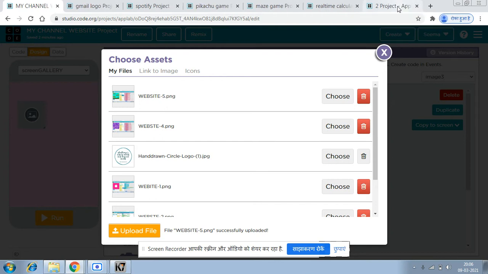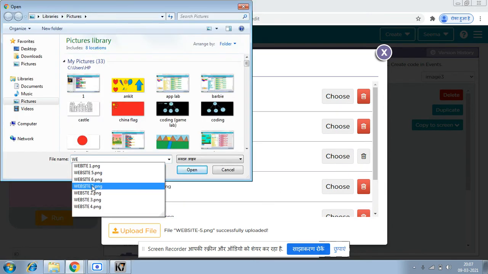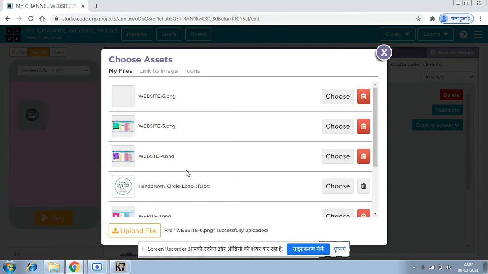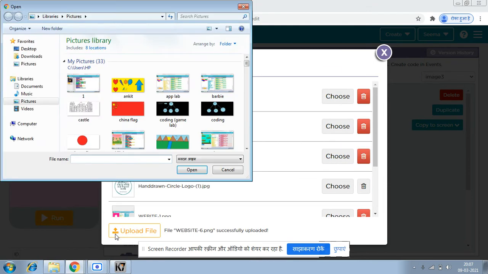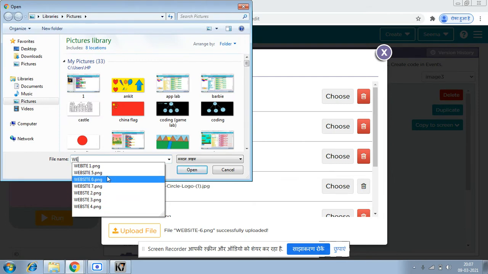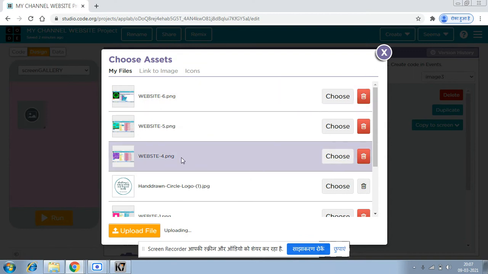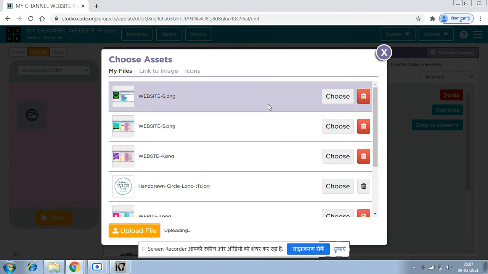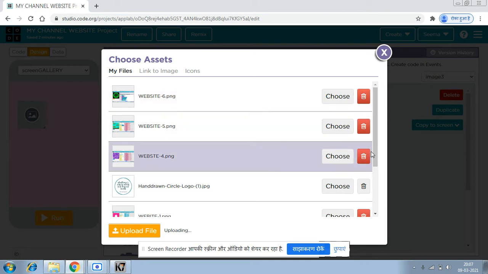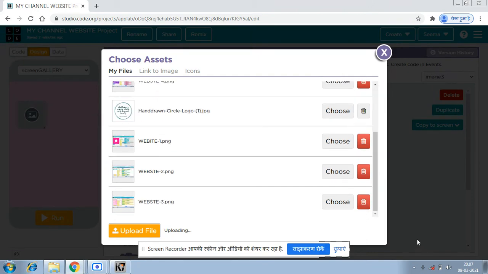Till then, I'm just closing these pages. File website successfully uploaded. Yeah, now website 6. I just named it as website only so that it will not confuse me. Now website 7. It will be uploaded soon, okay? You can upload the picture of it here. In these videos the code is also showing, but it's okay. It will not create any problem.